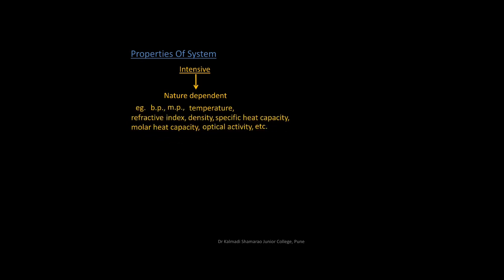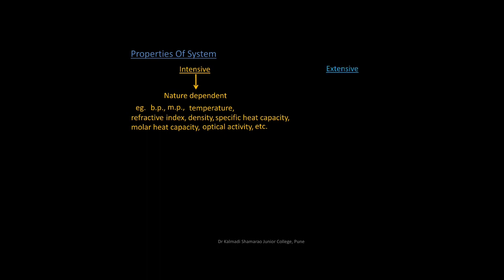For example, boiling point, melting point, temperature, refractive index, density, specific heat capacity, molar heat capacity, optical activity, etc. Hence, intensive property is a property which does not depend on the size of the system but depends upon the nature and composition of matter in a system.